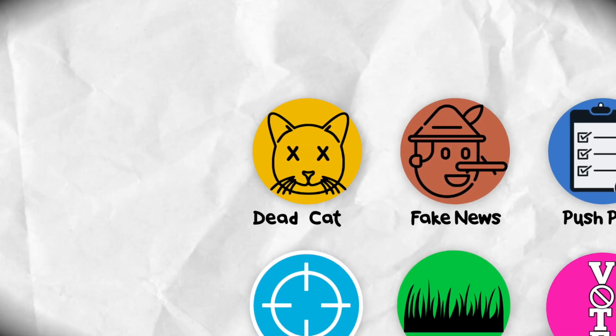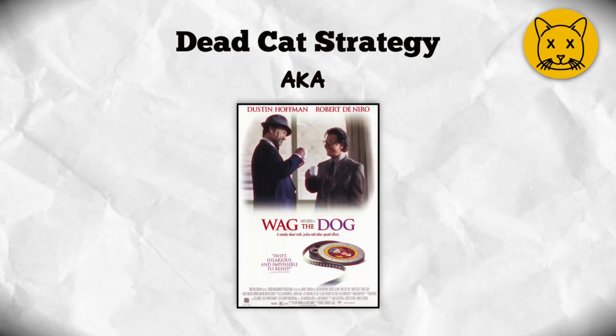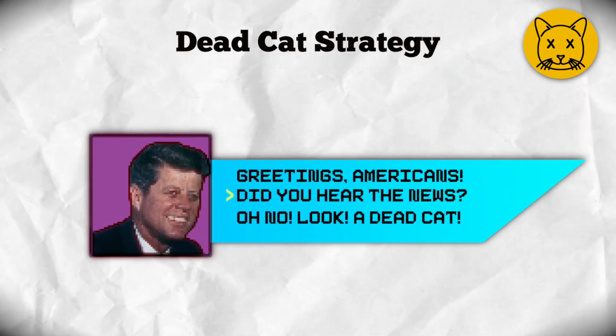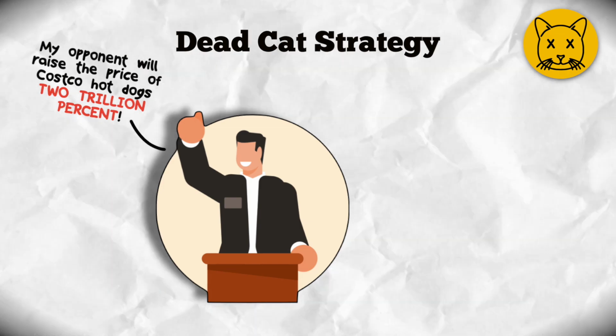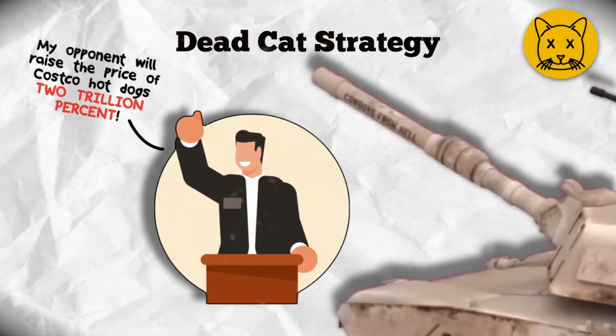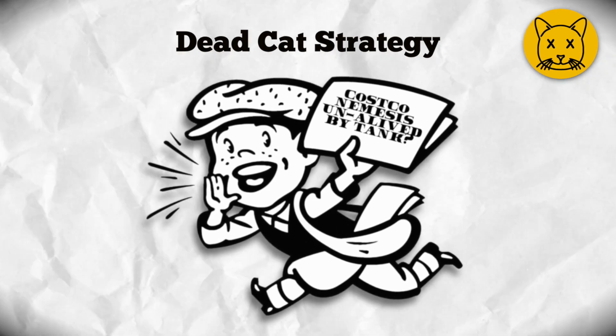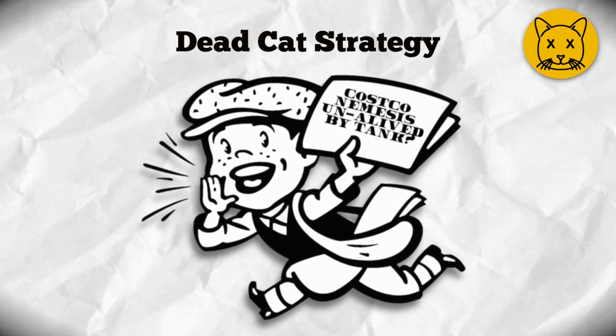Dead cat strategy. Also known as wagging the dog, this tactic involves changing the conversation abruptly by doing or saying something too outrageous to ignore. Whether it's by making up ludicrous statistics or launching military interventions to distract from personal scandals, the goal is to dominate the media narrative and divert the public's attention from damaging issues.